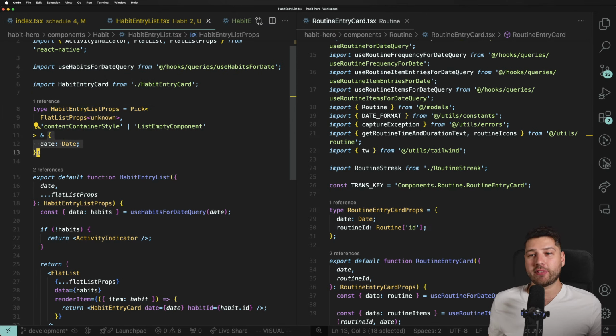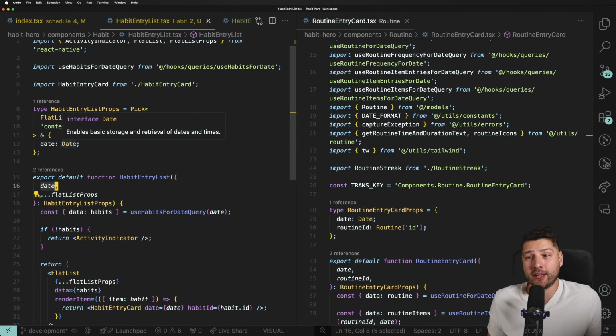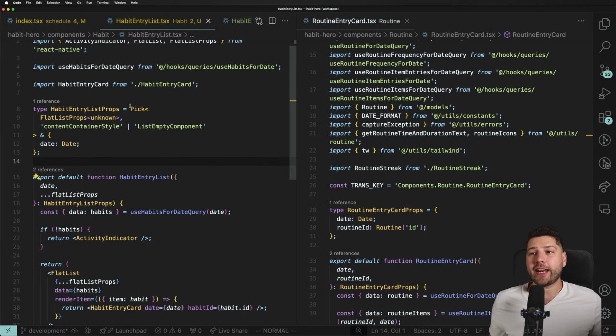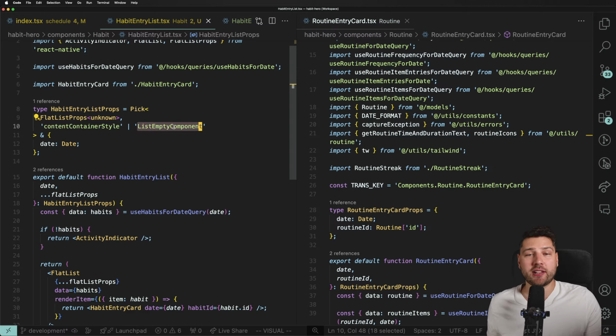Even this type here, HabitEntryList, right? It's an object that has date, right? So we have here the date as the property of the component. That's it. It's a simple date object. This comes from JavaScript directly, right? And then I'm just picking here. That's Pick. It comes from TypeScript. I'm just picking from the FlatList props. I'm picking contentContainerStyle, and then ListEmptyComponent, right? That's it. I'm just taking some types and then adding them to the date. And that's the type of my component, right? It is a little bit more complex than just a simple state type. But again, take simple steps and you're going to be able to quickly figure it out over time, right? Just believe in yourself and don't get intimidated.